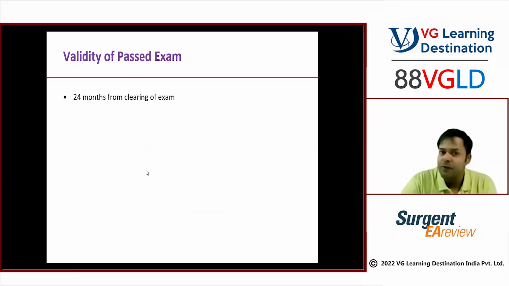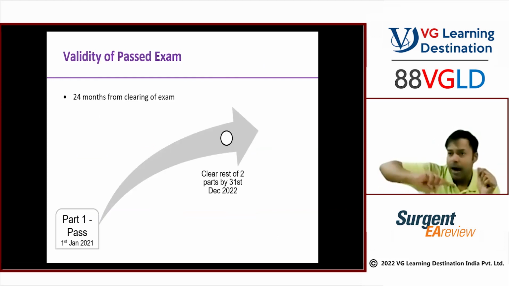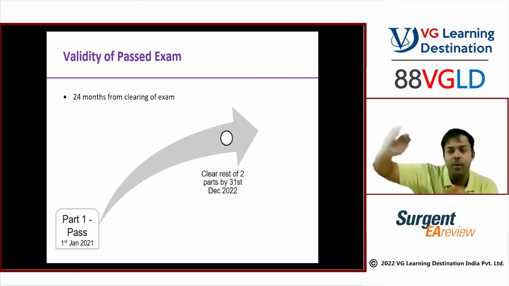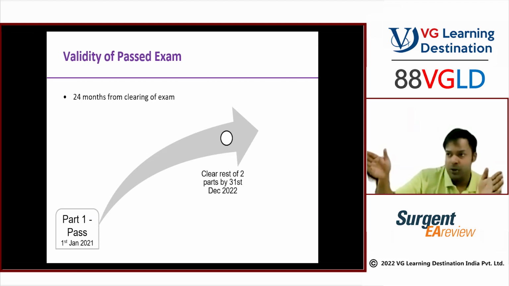Okay, validity of the passing exams. So whatever exam you clear, right, is generally valid for 24 months. What does that mean? For example, if you cleared your part 1 on 1st January 2021, from there you get 24 months. That means you will get until 31st of December 2022 to clear the rest of the 2 subjects. So the moment you clear, after that you get 2 years to clear the rest of the 2 parts in that case. So basically all the 3 parts need to be cleared by then.